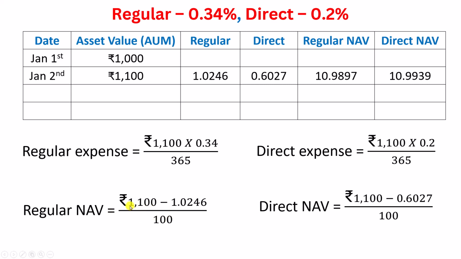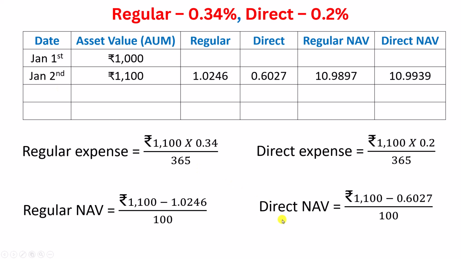Okay. How do we calculate NAV? The total AUM minus expense. For regular, we take regular expense, which is this, minus this, divided by 100, the total number of units. Okay, so AUM minus expense divided by 100. Now this gives 10.9897 as NAV, meaning if you had gone for regular plan, then your NAV would be this much at the end of Jan 2nd.